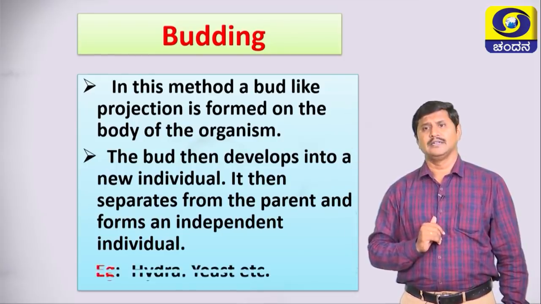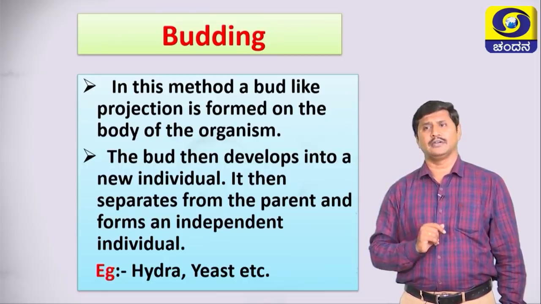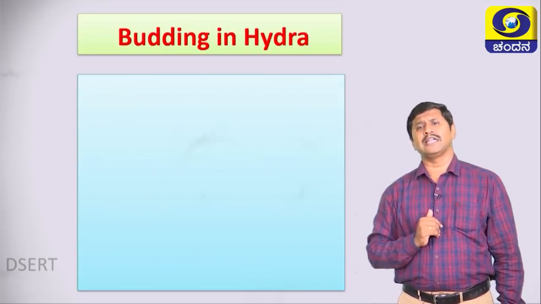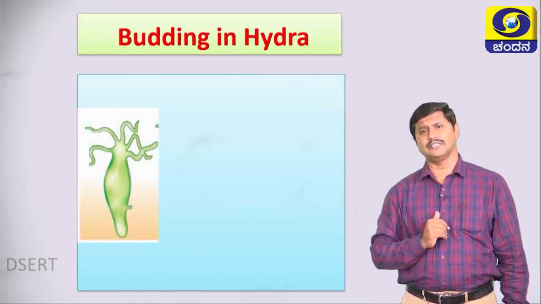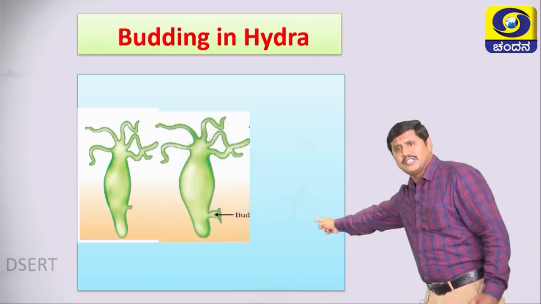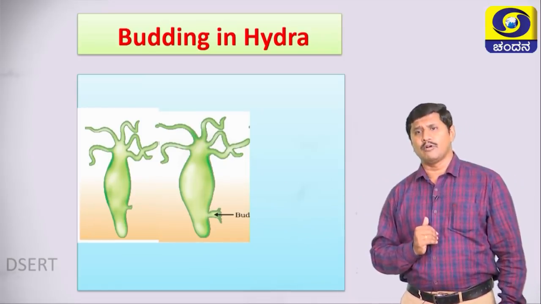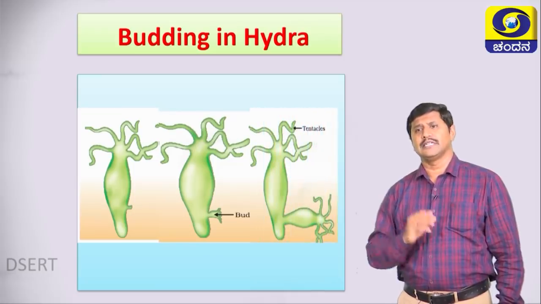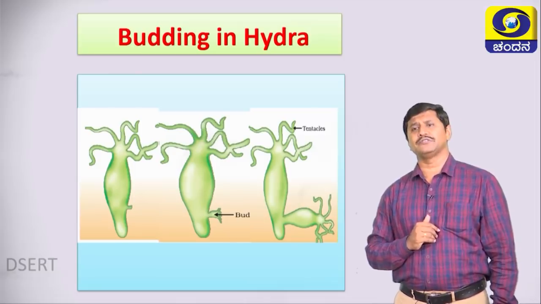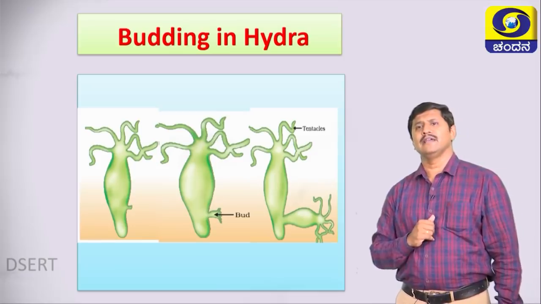Remember, students, budding occurs in Hydra and yeast. Already know that yeast is a unicellular fungus. How does budding occur in Hydra? Look here, students, this is the parent body. There is a bud formation from below the parent body. Then finally, there is an outgrowth from the parent body, it is called a bud. Finally, it matures and detaches from the parent body. This diagram shows budding in Hydra.